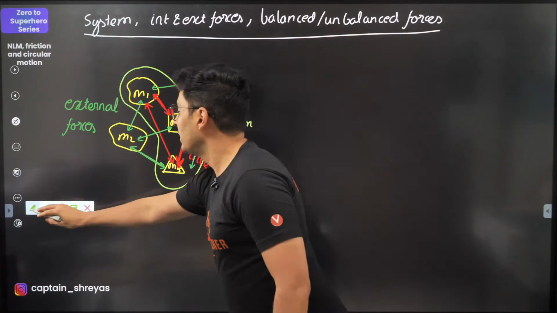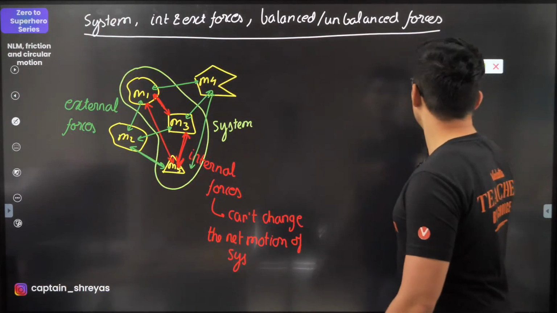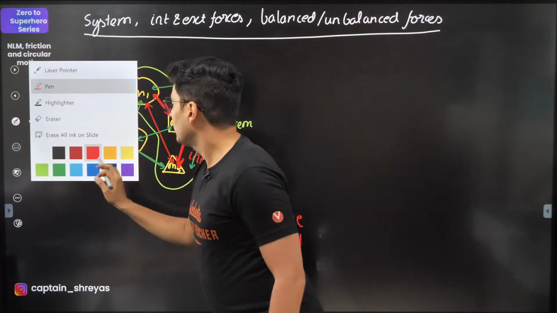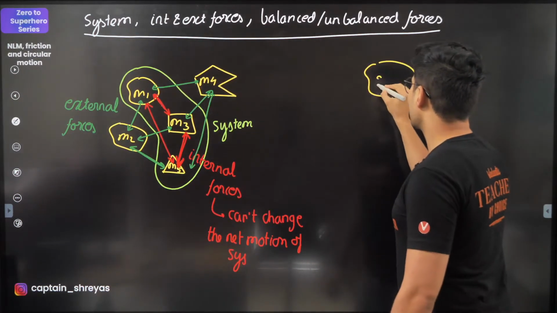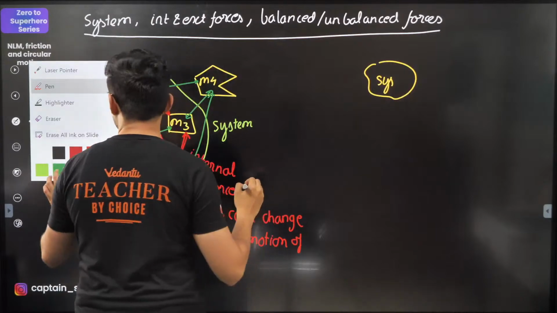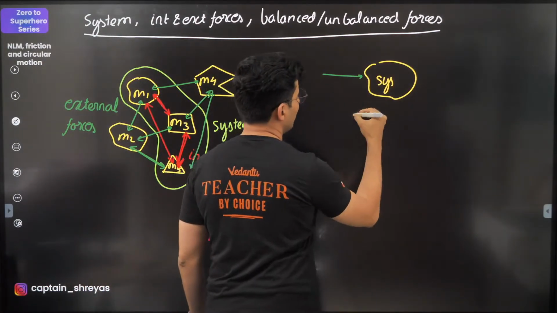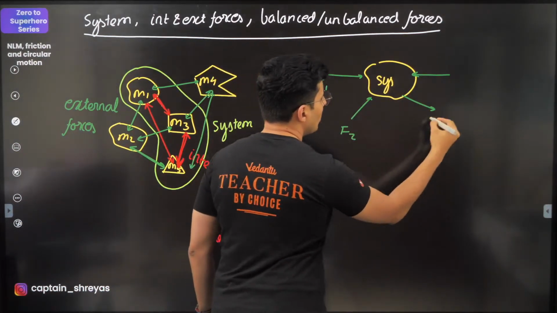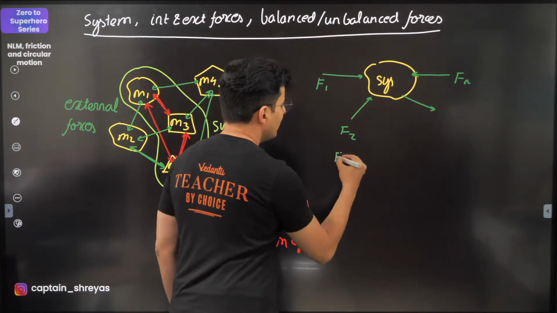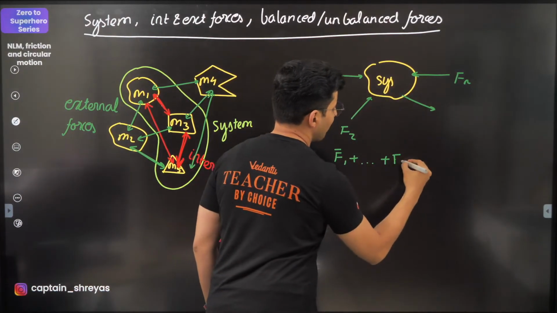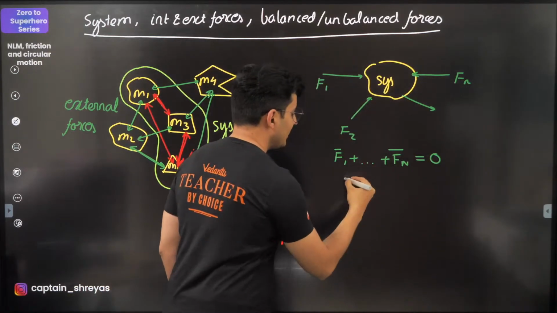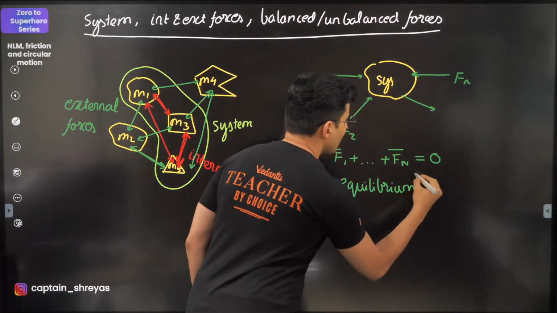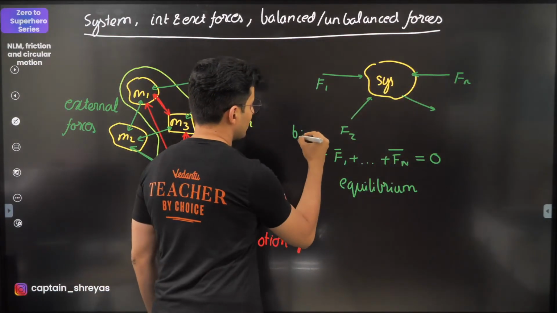If you see that this is a system and there are some external forces acting on it, F1, F2, and so on up to Fn, then if F1 plus F2 plus up to Fn is equal to 0, the system is said to be in equilibrium, and these forces are said to be balanced forces.